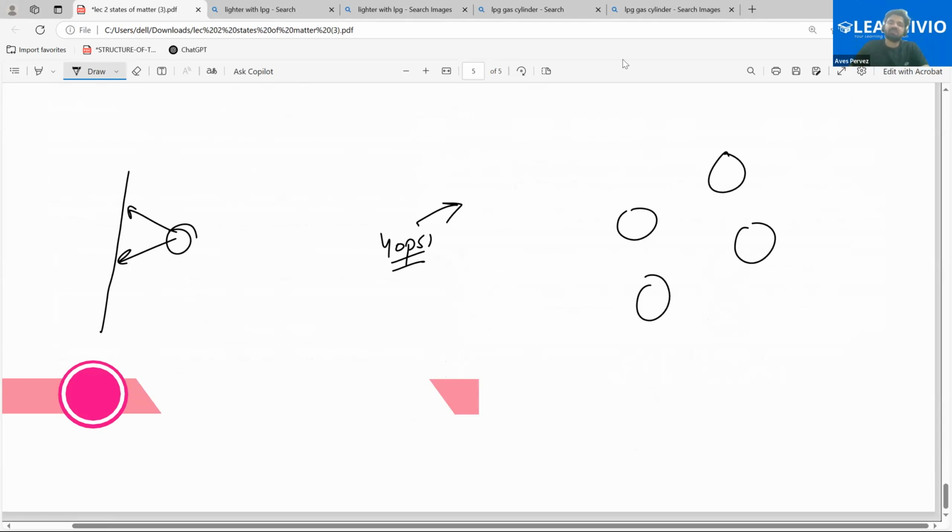The next topic is the change in states of matter. What are the factors that are responsible when we change the states of matter? So let's discuss that one by one. Change in states of matter.